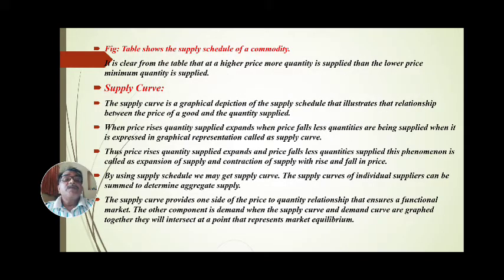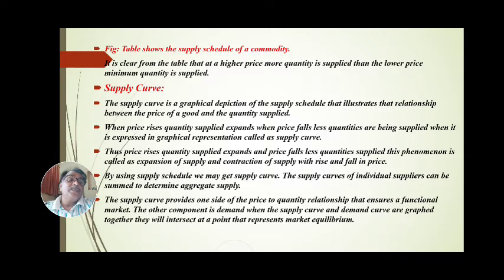It is clear from the table that at a higher price more quantity is supplied, and at a lower price the minimum quantity is supplied. This is called the supply schedule.